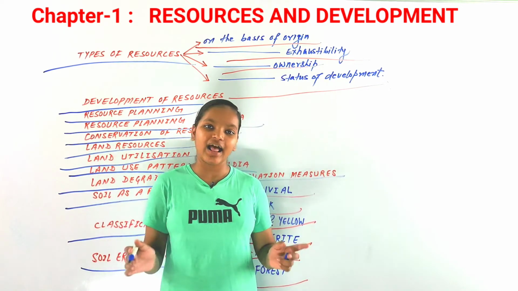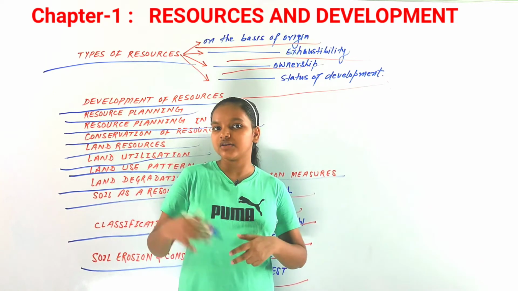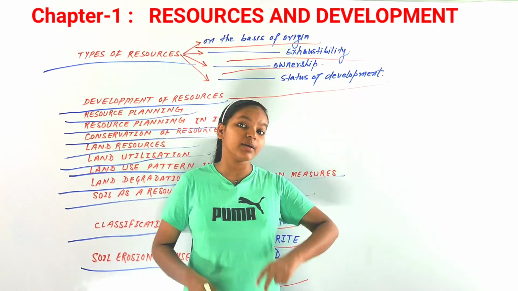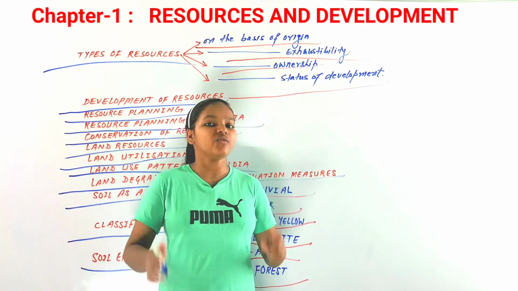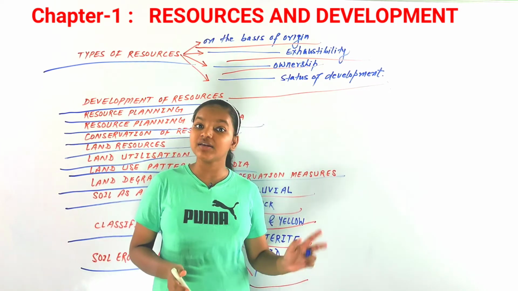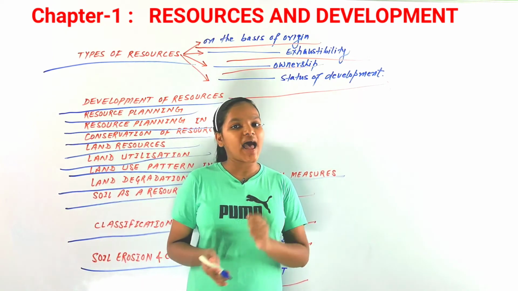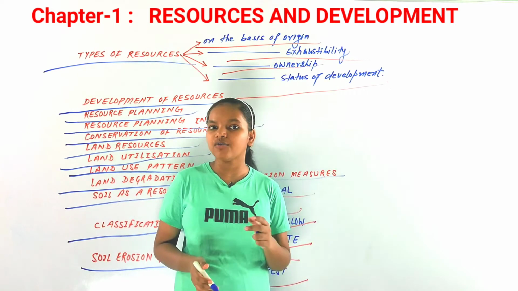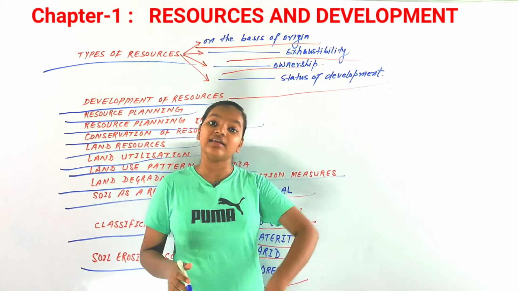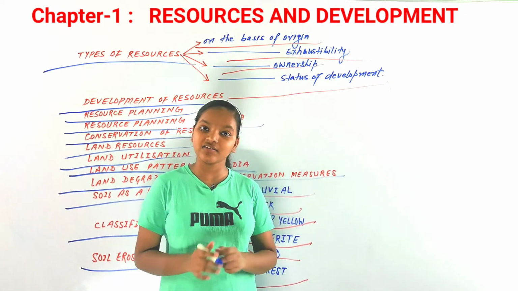There were many heads of different states. Now, state does not mean the states in our country. I'm talking about a sovereign state, all the countries or the nations. So we can say that was the first Earth Summit for the conservation of the planet Earth. Now after that, is there any difference between that era and today's modern era? Let's think about it. So that is all we had discussed in this chapter.